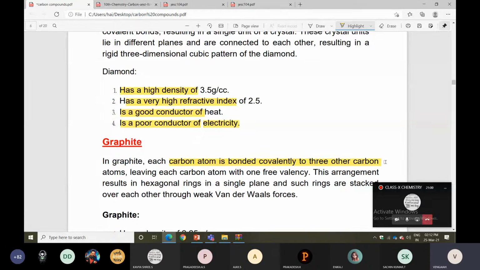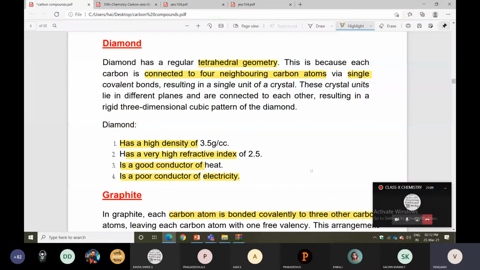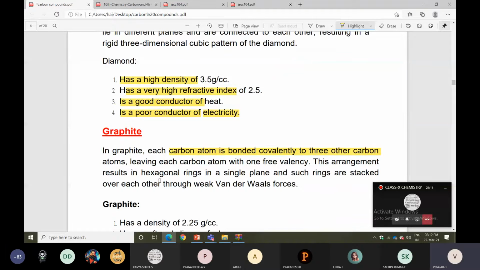This is tetrahedral, this is hexagonal. Diamond is connected by four other carbon atoms, graphite by only three other carbon atoms.